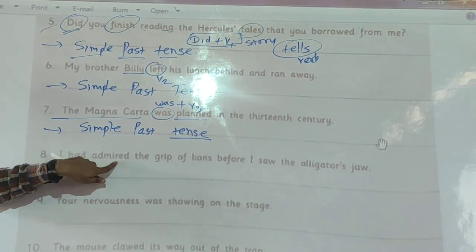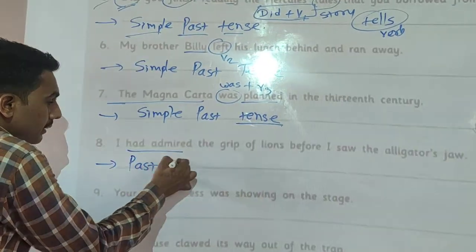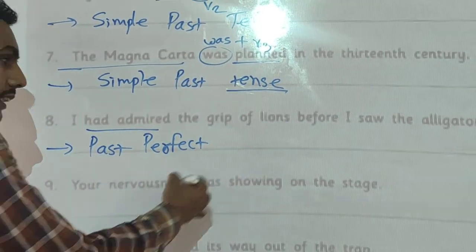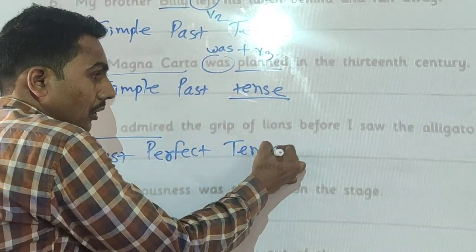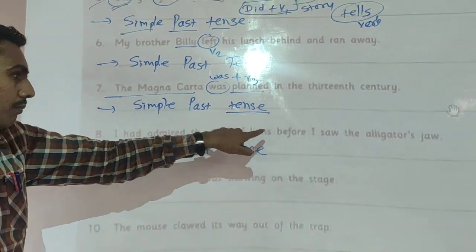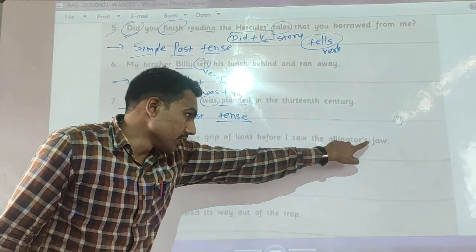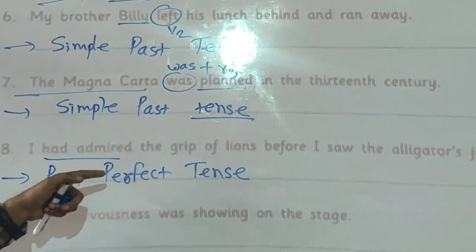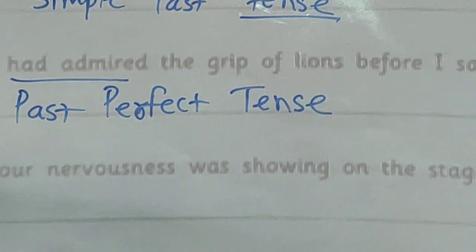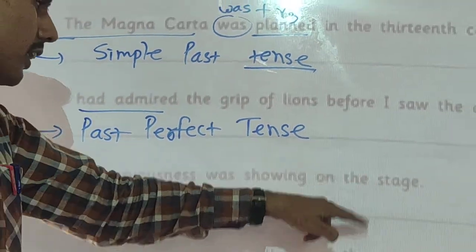I had admired. Had plus V3 shows the past perfect tense. Past perfect tense. I had admired the grip of lions before I saw the alligator's jaw, and this sentence is past perfect tense. Remember this. Now the next example, your nervousness was showing on the stage.